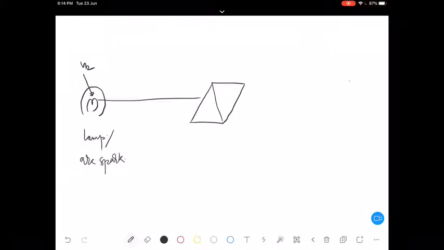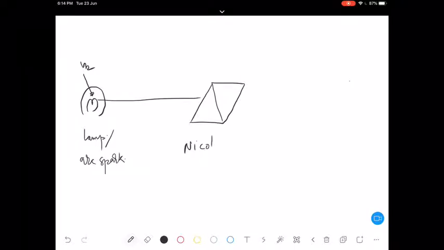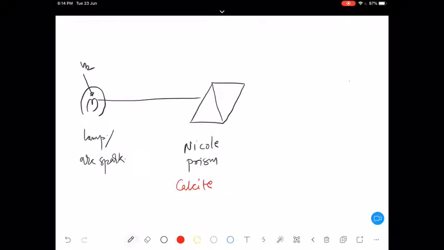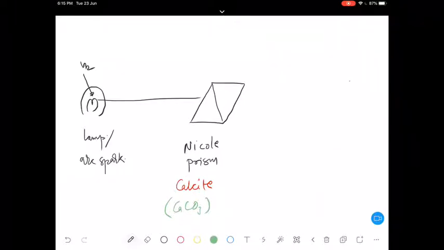It's not like one prism and another prism placed in opposite directions, so don't get confused. This is the representation of a Nicol prism, made up of calcite. It is a different type of calcium carbonate, like marble, but it is the crystalline form of calcium carbonate, where calcium ions and carbonate ions are arranged in a different manner.